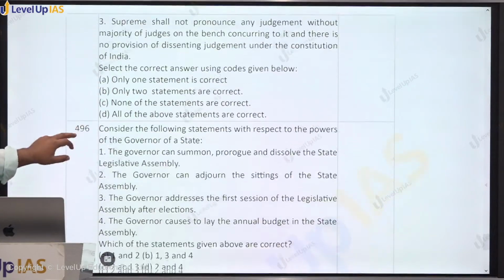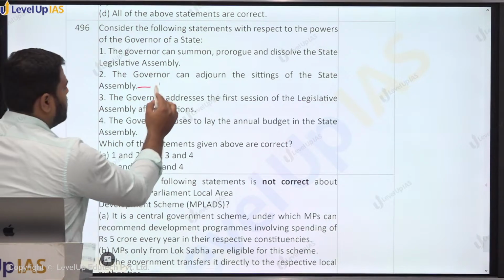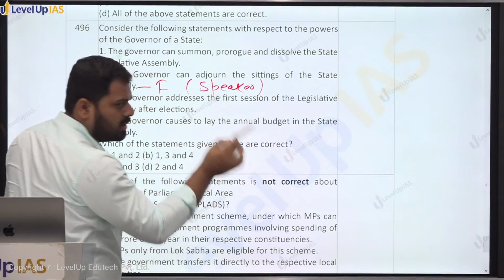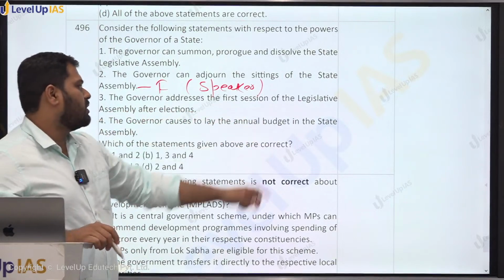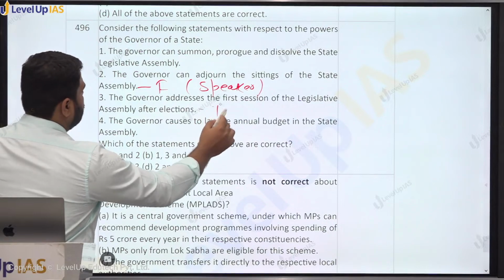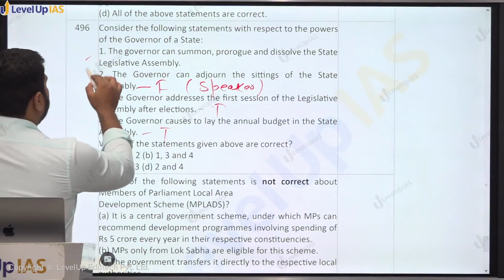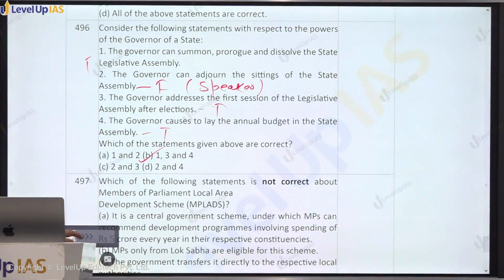Consider the following statements with respect to powers of the governor of state. Governor can summon, prorogue and dissolve the state legislative assembly. It is true. Governor can adjourn the sitting of the state assembly. This is false. Adjournment, be it for the Lok Sabha or the Rajya Sabha, is the role of the respective presiding officer, that is speaker or chairman. Governor addresses the first session of the legislative assembly after the election. This is true. The governor causes to lay the annual budget in the state. This is true. So 1, 3 and 4. B is the correct choice.